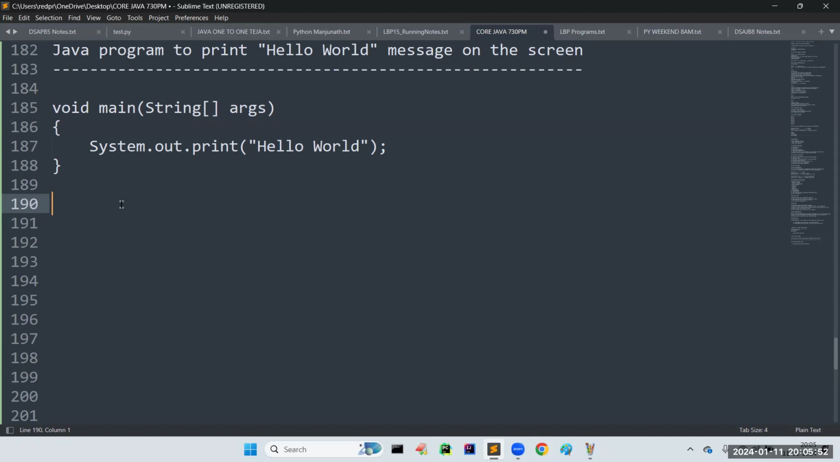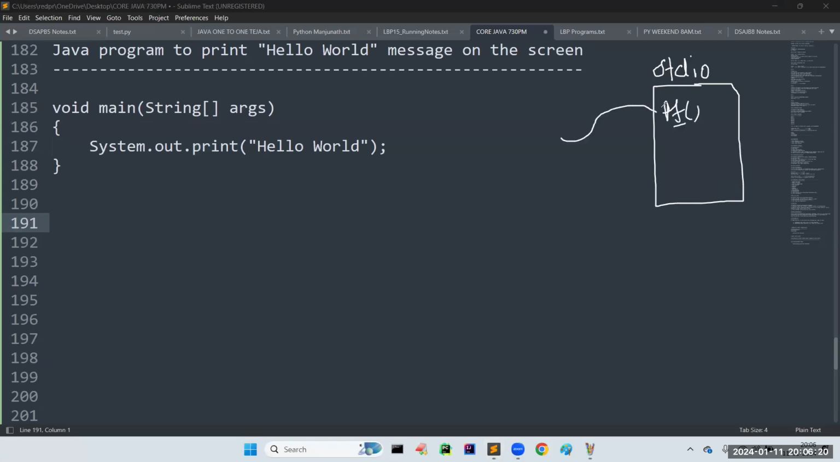Sir, why have we written System.out before print? That's what I told, madam. In C language, we can directly call the print function. But in Java, this style won't work. I will draw one diagram so you can understand. In C language, a library like stdio will be there, and in this the printf function is directly available. That's why we can call it directly.